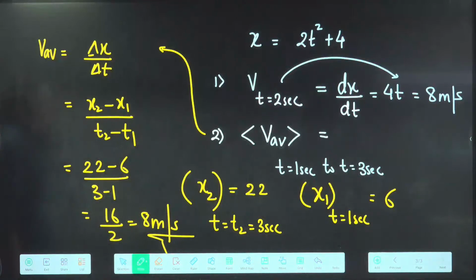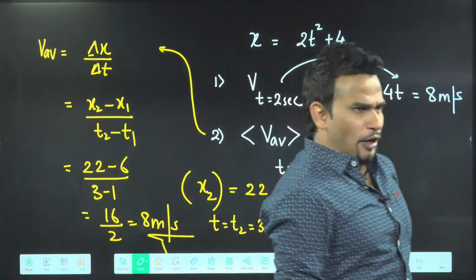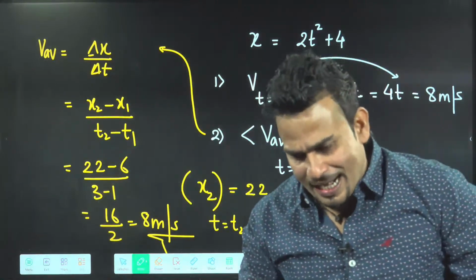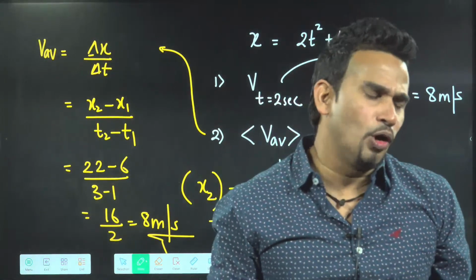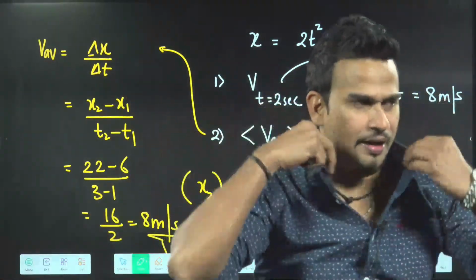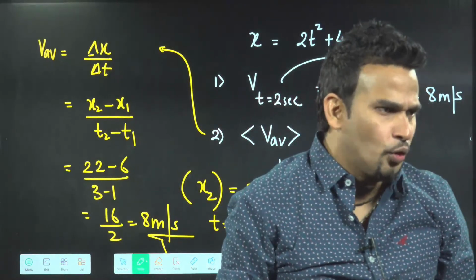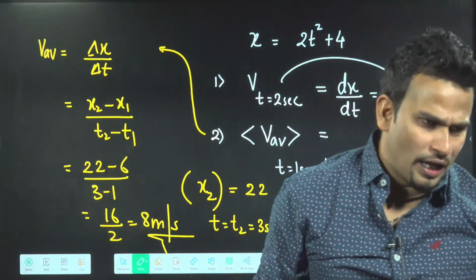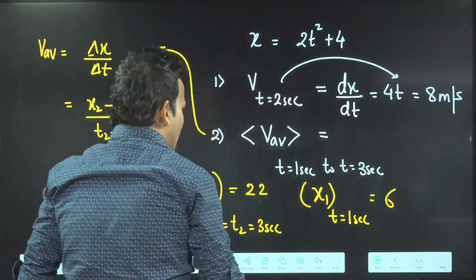Is it okay? Did you understand? If the equation is given, how to find average and instantaneous velocity both at once? Say yes or no once, then we'll move further. More questions we have to do. Come on, make the next question and write it.